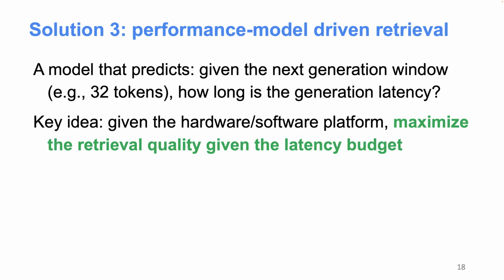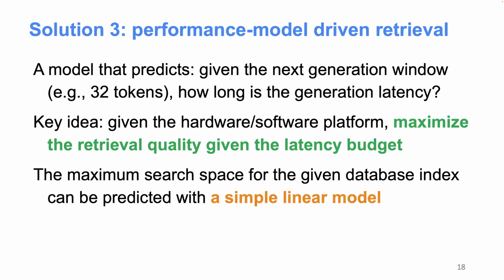And based on this generation latency, if we want to perfectly overlap the generation and retrieval, then we can use another model to predict what is the maximum number of database vectors I can scan within this latency